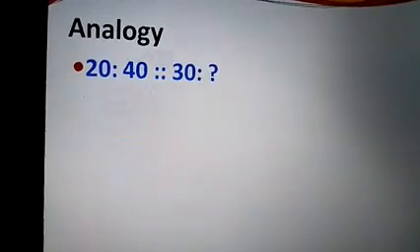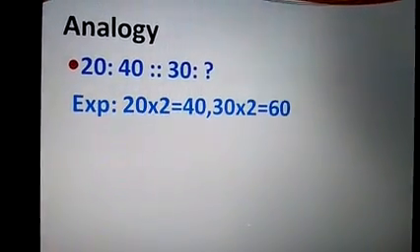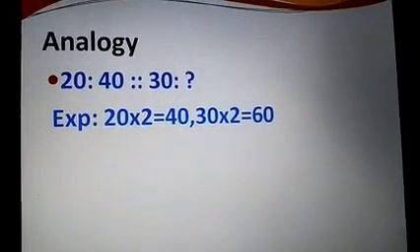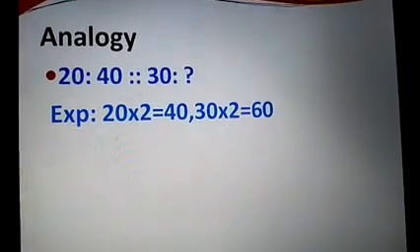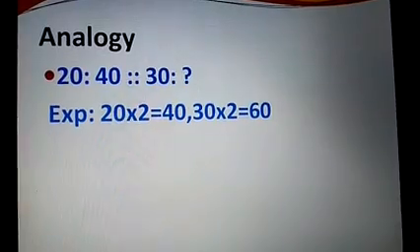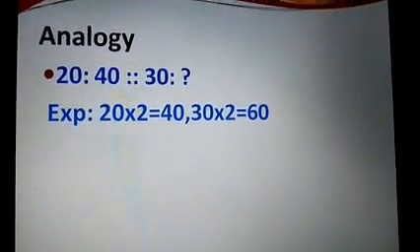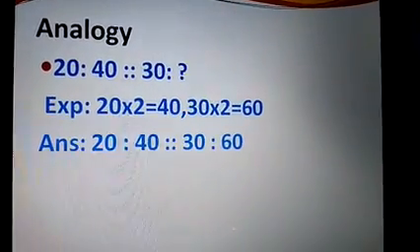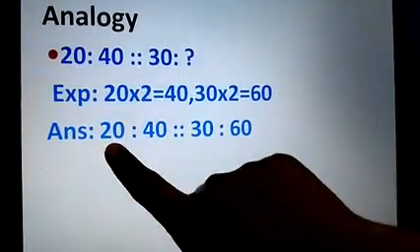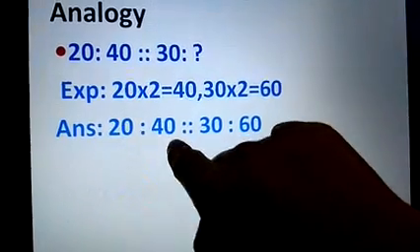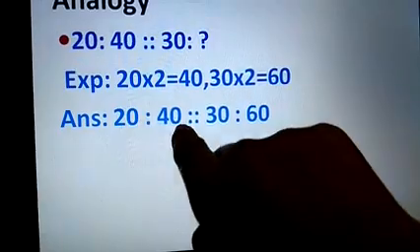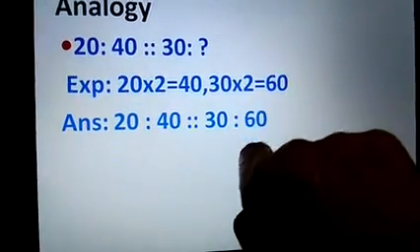Look at the example here. Explanation: 20 multiplied by 2 gives you 40. Next, you have to see that 30 multiplied by 2 will give you 60. So the answer will be: 20 multiplied by 2 gives you 40, so 30 multiplied by 2 will give you 60. So 2 twos are 40, 3 twos are 60.